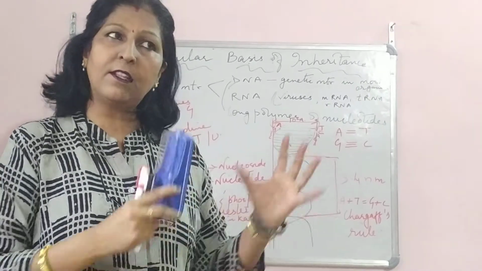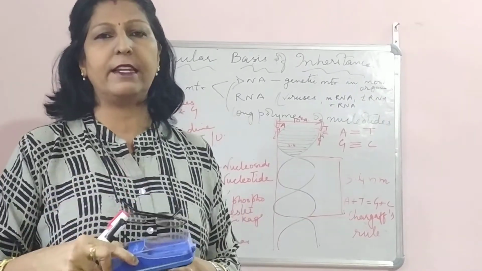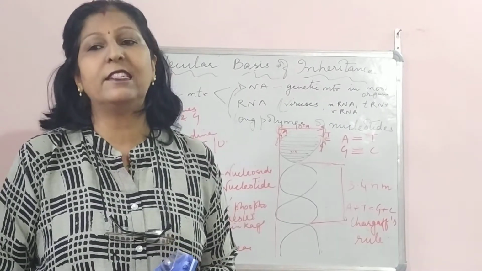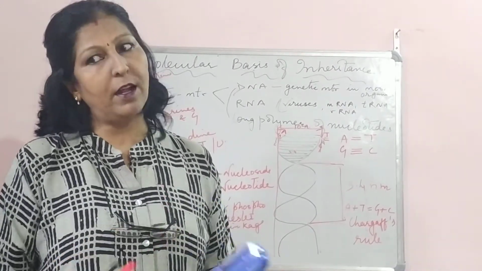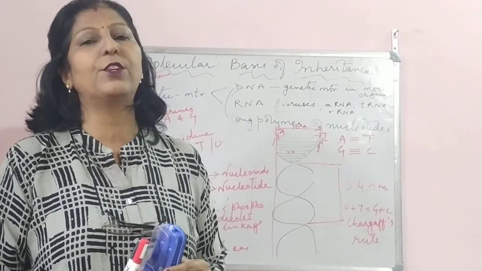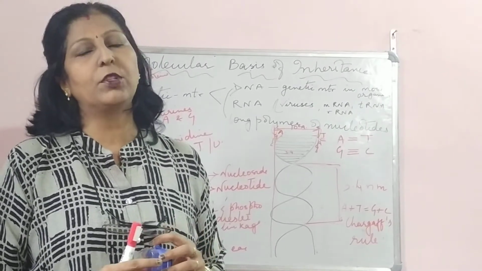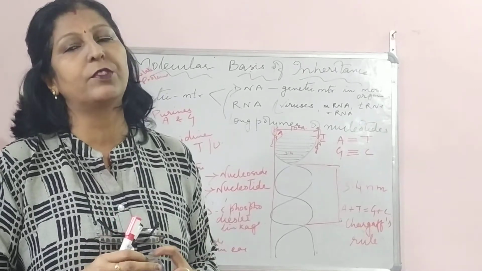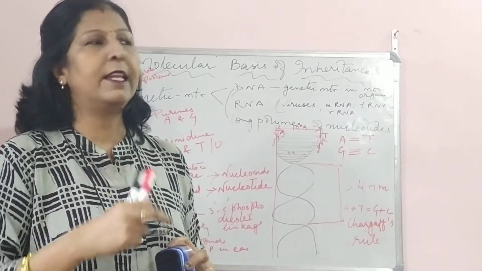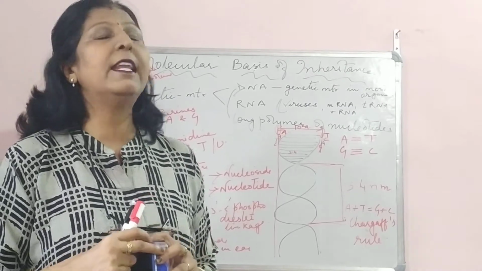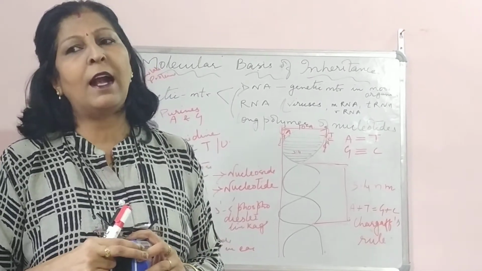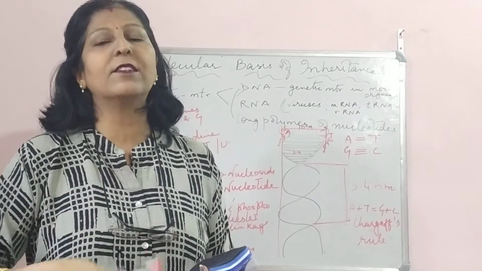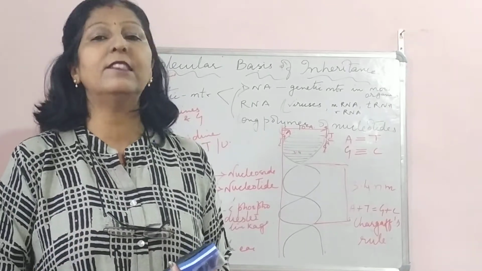Mendel's whole story was about inheritance. So what is it? Finally it was found that it was DNA. After a long duration of time, the scientists came to the conclusion that it was the DNA which was responsible for this inheritance. Now DNA is a genetic material, children, that which plays an important role in inheritance, heredity.